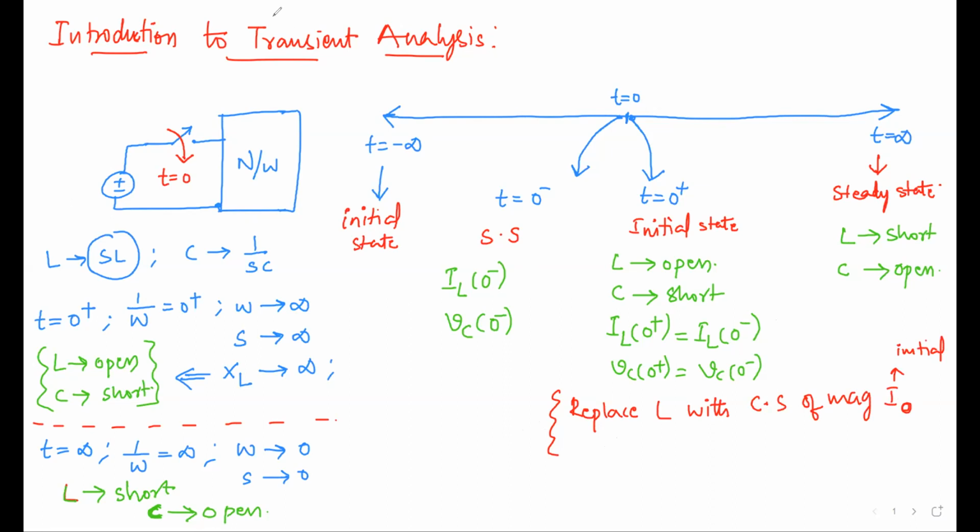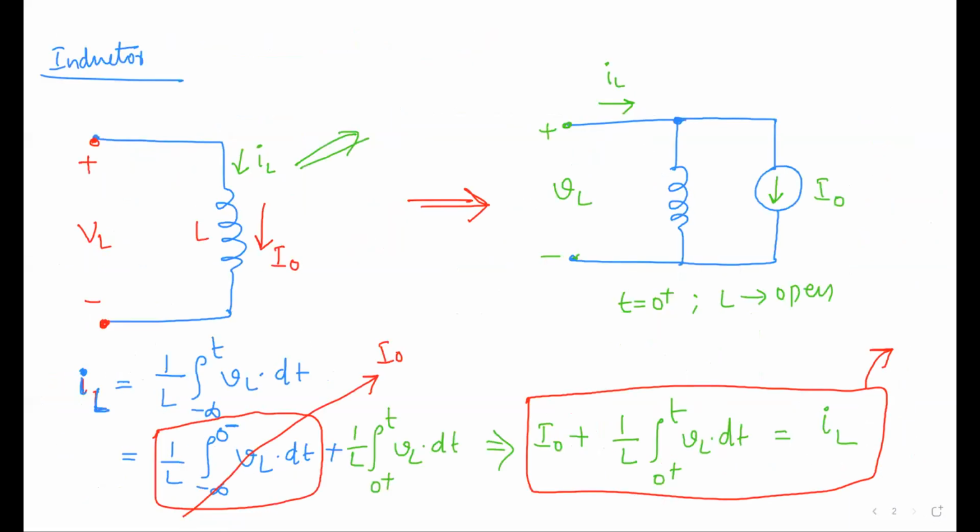And in the case of a capacitor, we replace the capacitor C with a voltage source of magnitude V naught, or VC of 0 minus. So in the case of the capacitor also, we will just try to analyze, and we will finish off the theory, I mean the basic understanding of transients.